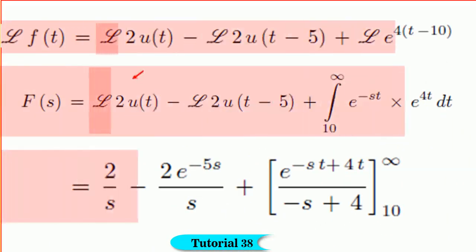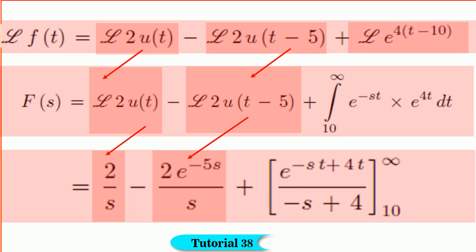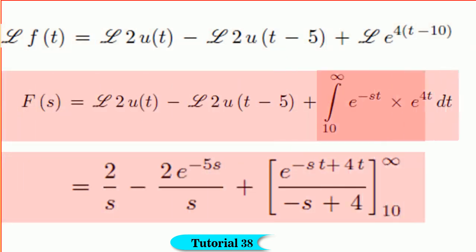We know that L of 2u of t is 2 divided by s, and L of 2u of t minus 5 is equal to 2 e to the power of minus 5s by s, and L of e to the power of 4 into bracket t minus 10 can be written as integration between the limits 10 to infinity e to the power of minus st into e to the power of 4t dt, and that is equal to e to the power of minus st plus 4t divided by minus s plus 4 between the limits 10 to infinity.